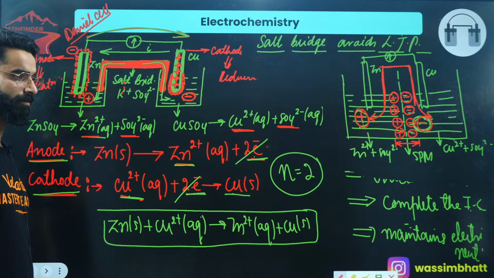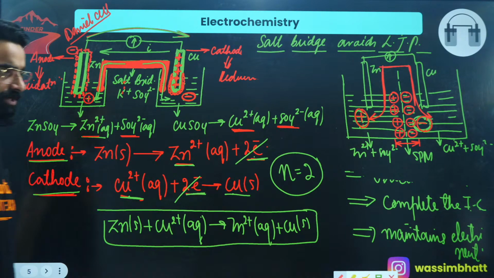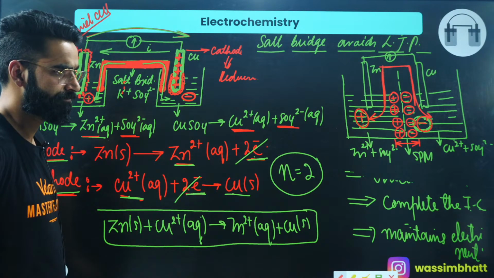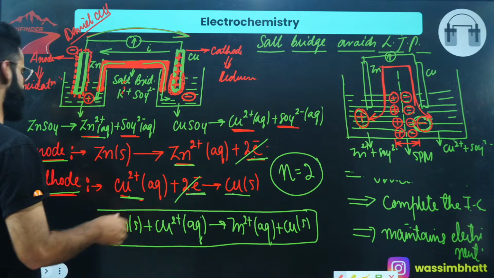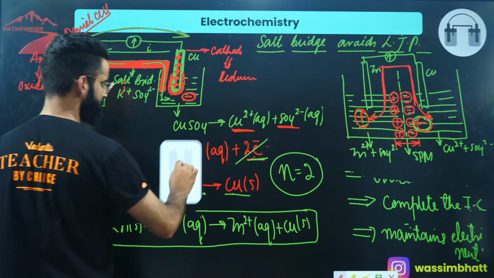Okay. Exactly, Ritika. It avoids the liquid junction potential. Yes? Right? Now comes a few more points. Let's talk about those few more points.